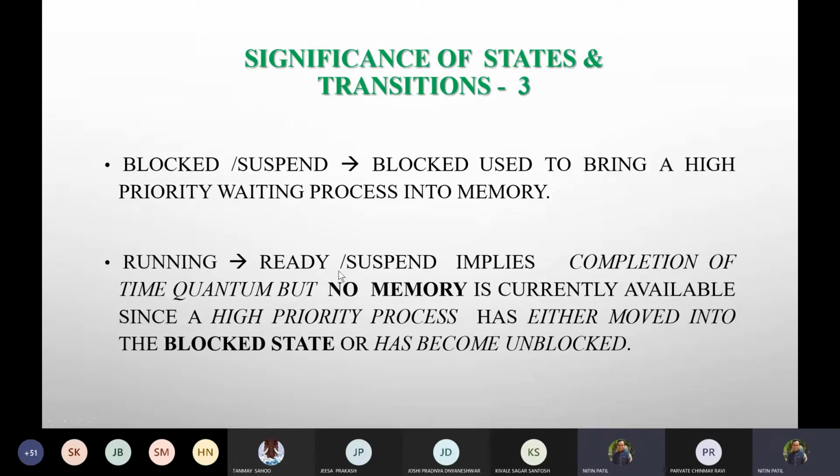Similarly, there could be situations like this. You are in blocked suspended mode and you would enter blocked mode, because this would be used to bring a high priority waiting process into memory. Now suppose you are standing in a queue. Suddenly somebody comes, and everybody's attention goes to that particular individual because of their influence. Concentration is not given mainly towards you, because that was a high priority process.